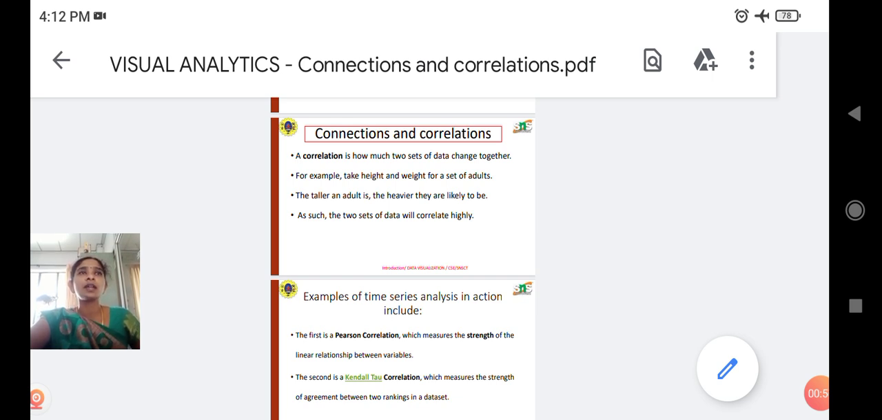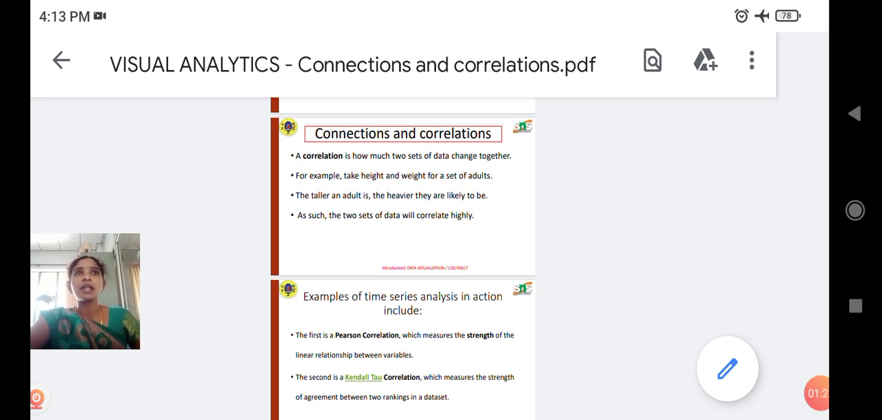In data analytics, correlation and connection are used to describe the relationship between variables in a data set, but they have distinct meanings. Correlation refers to the statistical relationship between two or more variables. It measures the strength and direction of the linear relationship between them.